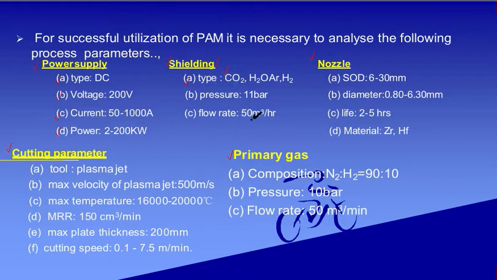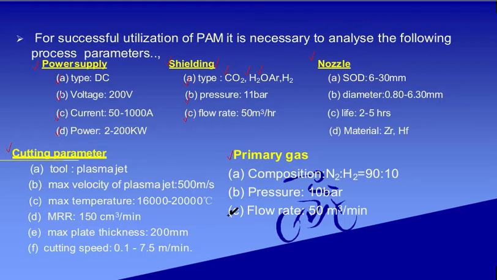Carbon dioxide, then hydrogen, then the type you are going to prefer for carbon dioxide, water, argon and hydrogen. Okay. And if I talk about the pressure, then the pressure should be 11 bar. If I talk about the flow rate of the shielding gas, the flow rate should vary between 50 meter cube per hour.